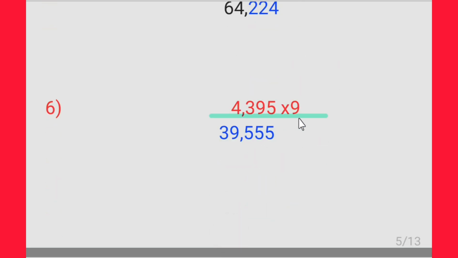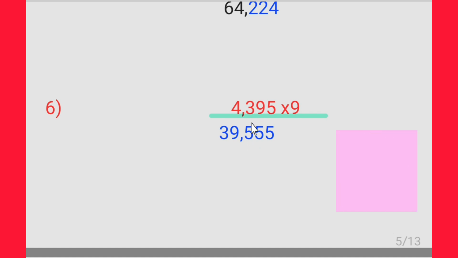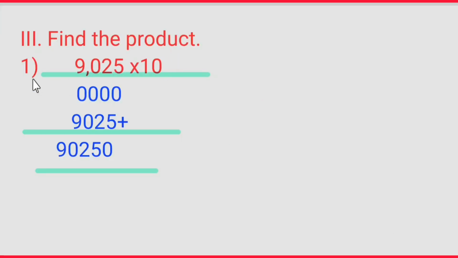4,395 multiplied by 9. 9 5s are 45. 5, 4 carry. 9 9s are 81 plus 4, 85. 5, 8 carry. 9 3s are 27. 27 plus 8, 35. 5, 3 carry. 9 4s are 36 plus 3, 39. The product.